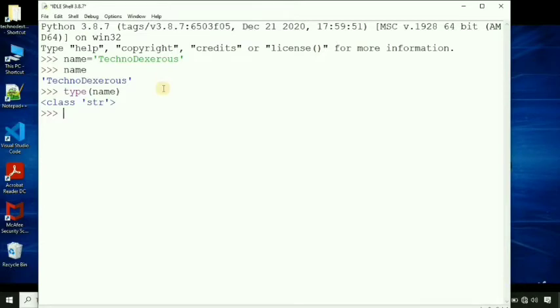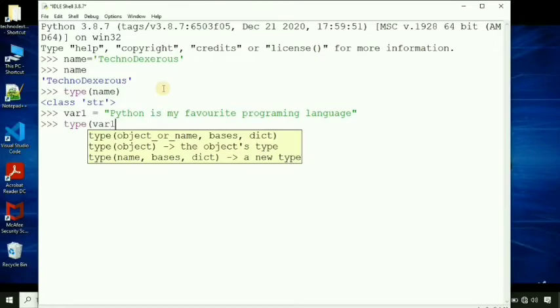Let's define another variable var1 with string information. We can use double quotes to store the string information now. Python is my favorite programming language. Let's know the type of var1: string class.